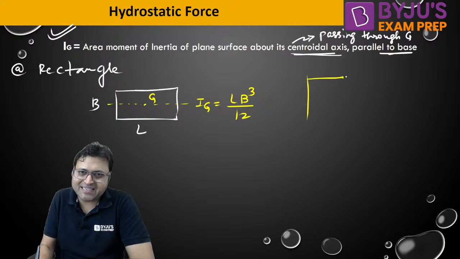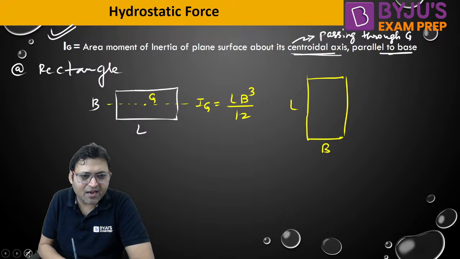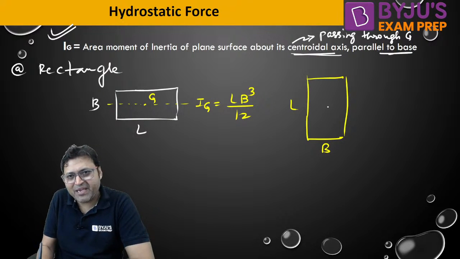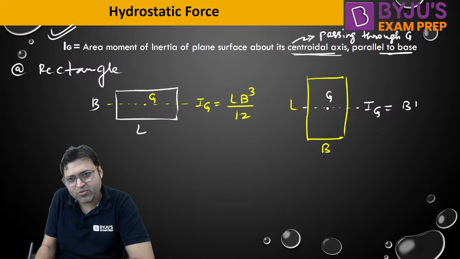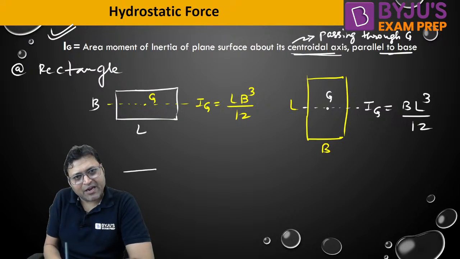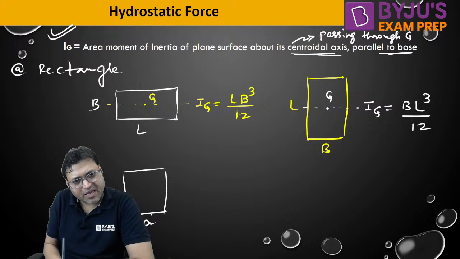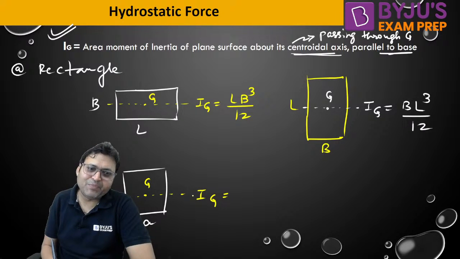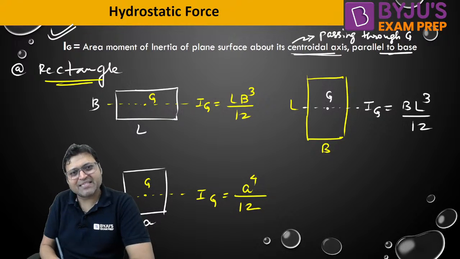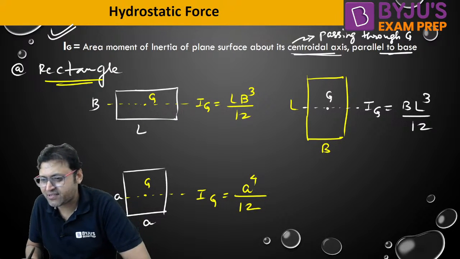If the rectangle is kept like this, where B is horizontal and vertical is L, then base will be B here, this is G. IG in that case will be equal to B L cube by 12. If it is a square, A by A, then L is equal to A, B is equal to A, so IG will be A to the power 4 by 12. For a rectangular plane surface, IG will be calculated like this.